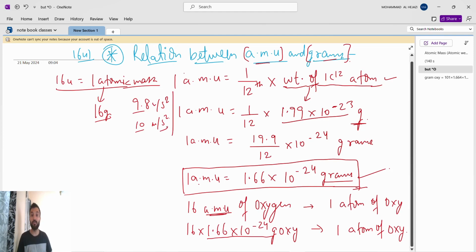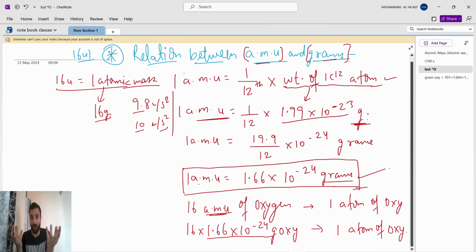This is fixed, we cannot change it. On the earth it is fixed. Like that, the weight of 1 carbon 12 atom is already fixed by the international standard, and its value is 1.99 into 10 to the power of minus 23, converted into gram. Because we are comparing AMU and gram, meaning how many gram 1 AMU is.